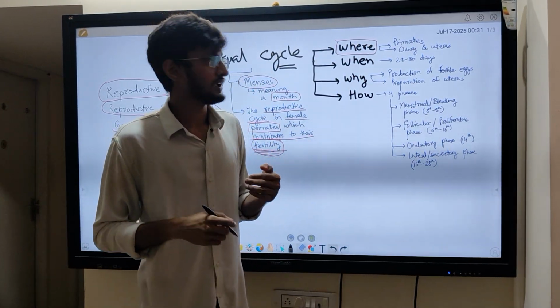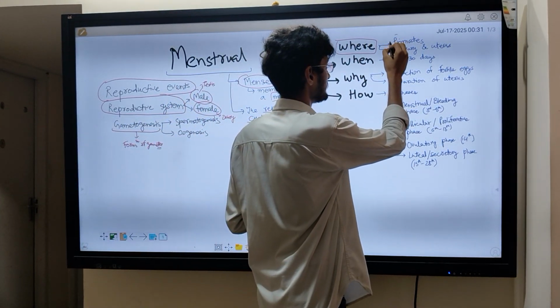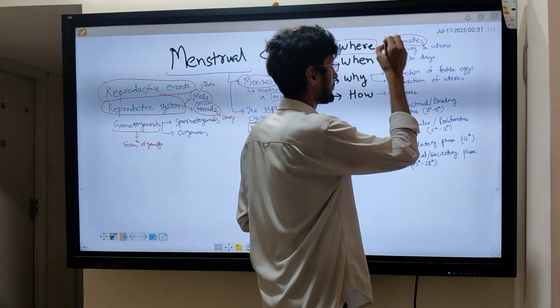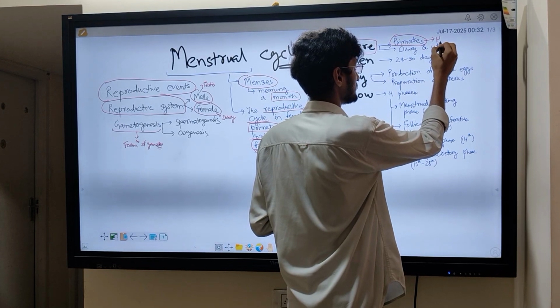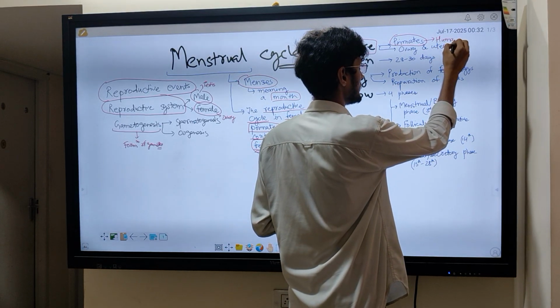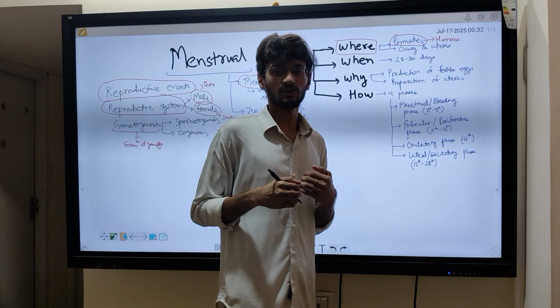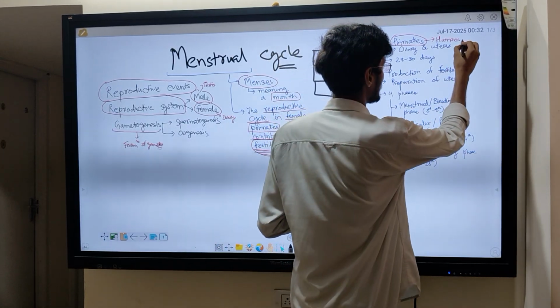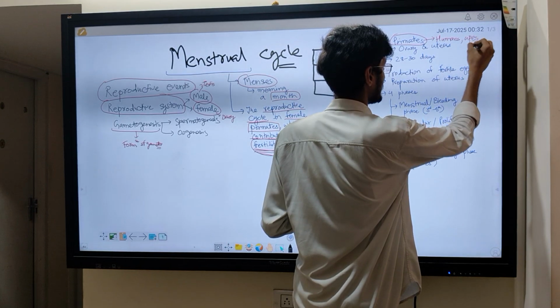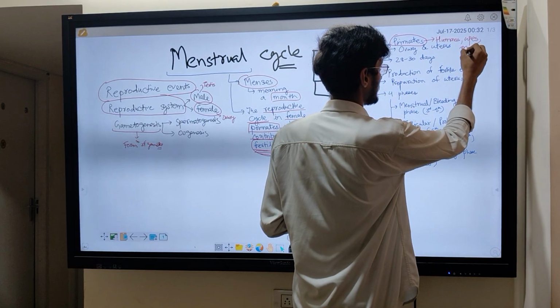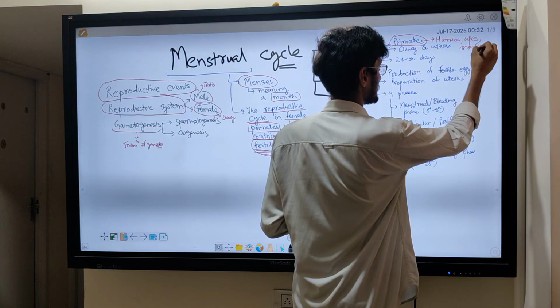So where does it occur? As I already told you, it occurs in female primates. Now, examples of primates are, first of all, we humans ourselves, right? Then the examples will be apes, and another example is the monkeys.